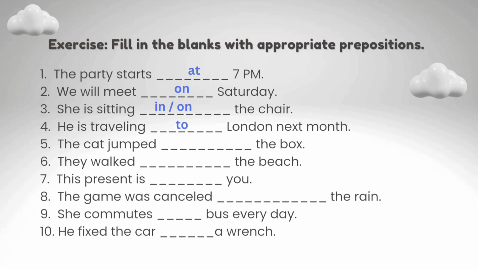To. The cat jumped blank the box. Into. They walked blank the beach. Towards. This present is blank you. For. The game was cancelled blank the rain. Because of. She commutes blank bus every day. By. He fixed the car blank a wrench.